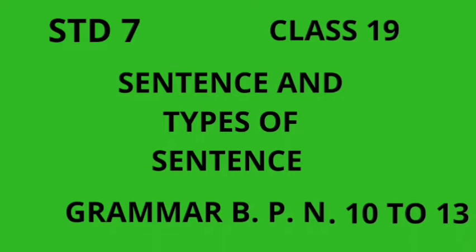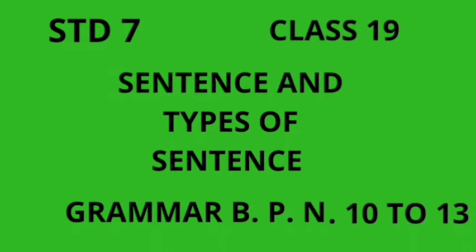What is a sentence? A sentence is a group of words that make complete sense. And a sentence always starts with a capital letter and ends with a suitable punctuation. It may be a full stop or question mark or exclamatory form. There are different kinds of sentences in written and spoken languages. There are four kinds of sentences. These are declarative or assertive sentence, interrogative sentence, imperative sentence, and exclamatory sentence.